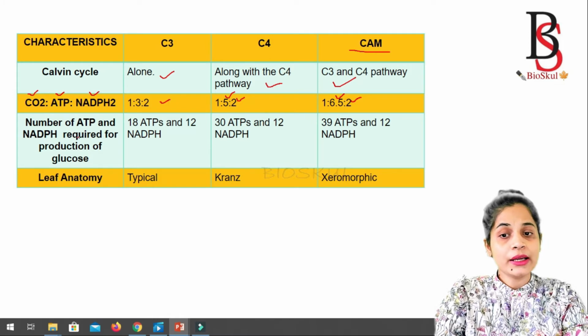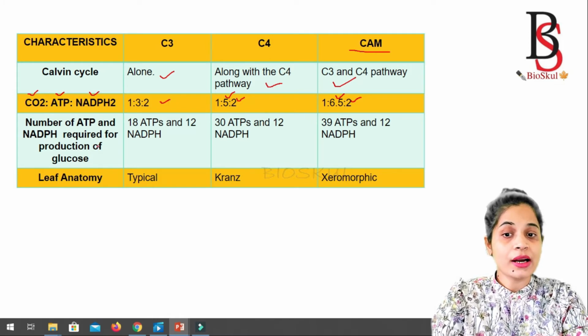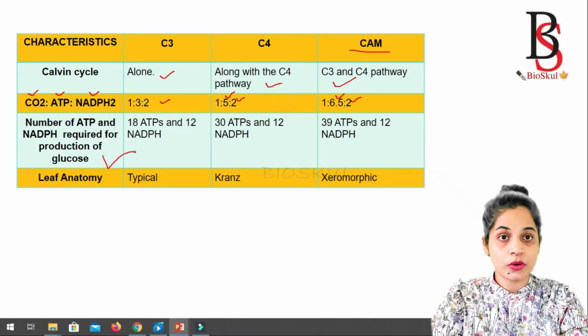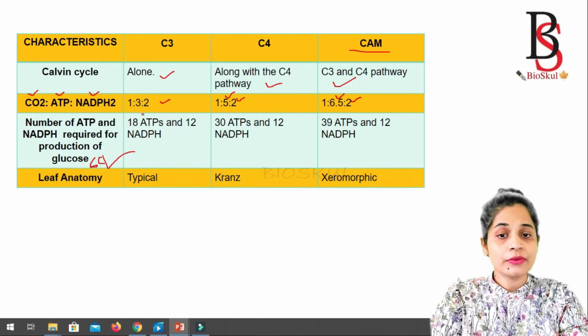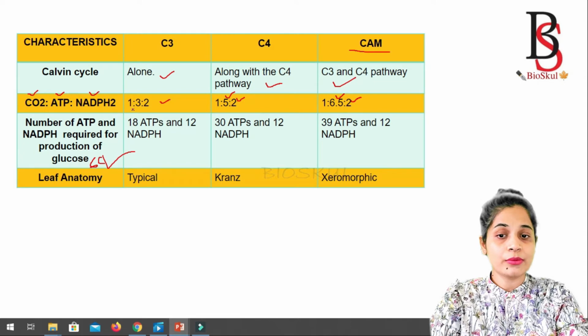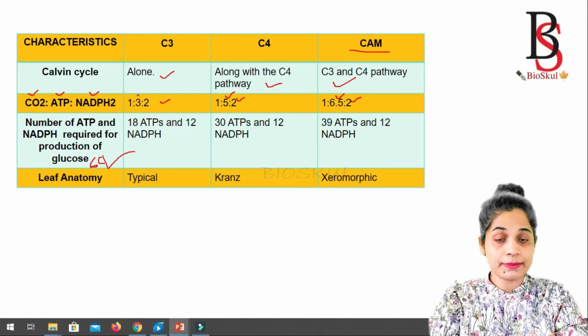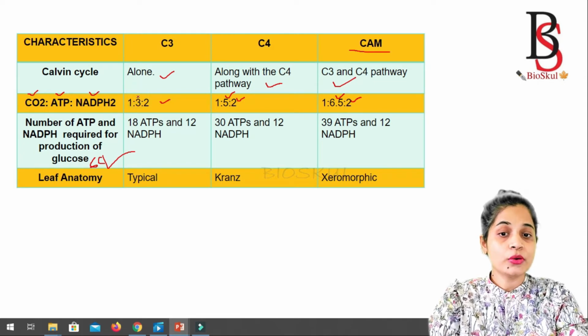Now the number of ATP and NADPH required for the production of a glucose molecule, and glucose is a 6-carbon compound. For the fixation of 1 molecule of carbon dioxide, the C3 pathway requires 3 molecules of ATP and 2 NADPH2.